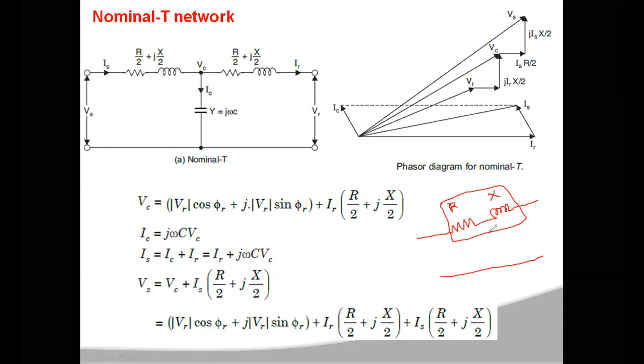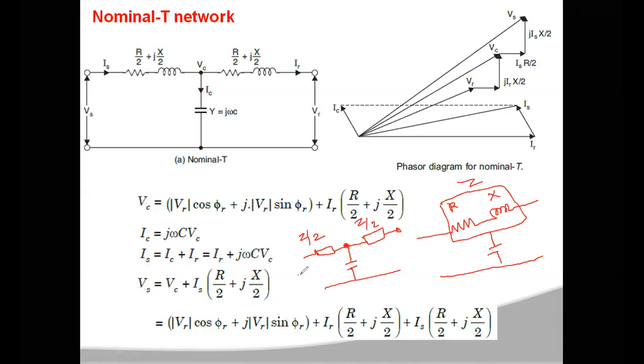In the middle means nothing but here you have to connect. That means this is Z, so you will get this network as Z by 2 on one side and Z by 2 on the other side. You are going to divide the transmission line into two parts, and in the middle you are going to connect your capacitance. That means the total capacitance is concentrated at the middle of the transmission line. From the sending end to this middle point you will have an impedance of Z by 2, and from the middle point to the receiving end you will have an impedance Z by 2.